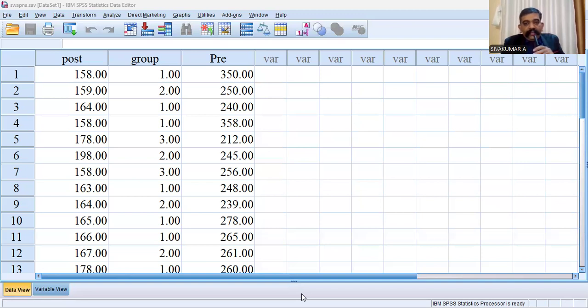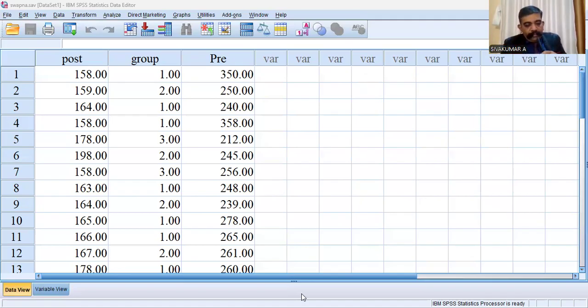That may be 163. That is the dependent variable. One covariate, one independent variable, and one dependent variable. Now you want to check whether the exercise can reduce your blood cholesterol, taking the pre-intervention cholesterol concentration as a covariate. That is the type of problem most suited for one-way ANCOVA.